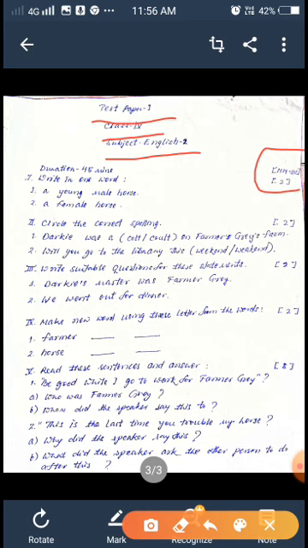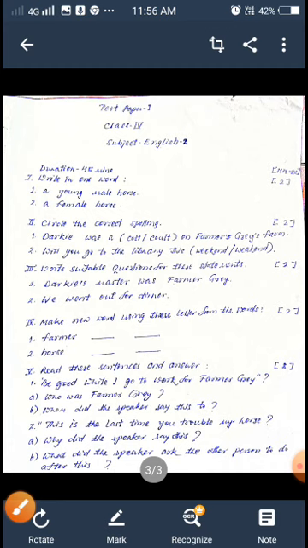On the right side of this page, at the corner, the maximum mark is 20. That means the question pattern is based on 20 marks. Here it is written duration. What is the duration? The duration is 45 minutes. That means in 45 minutes you will complete all the answers of this question paper. Now I will read question number 1.